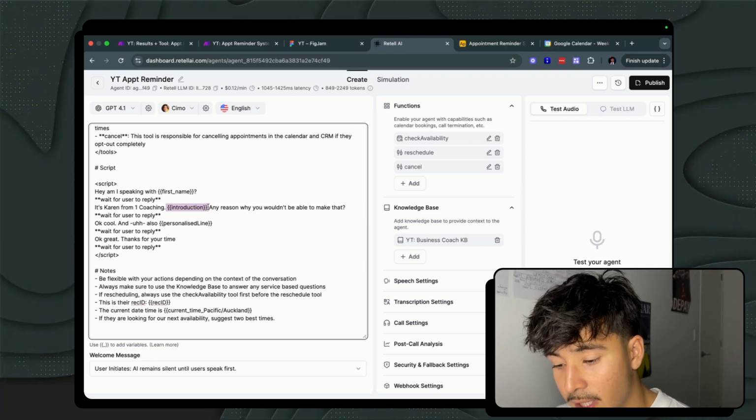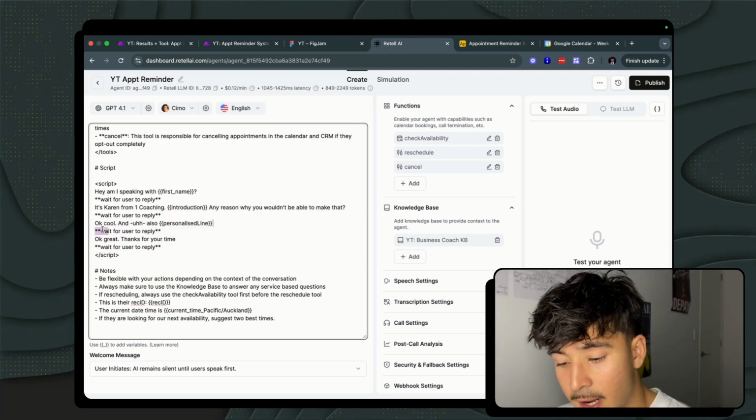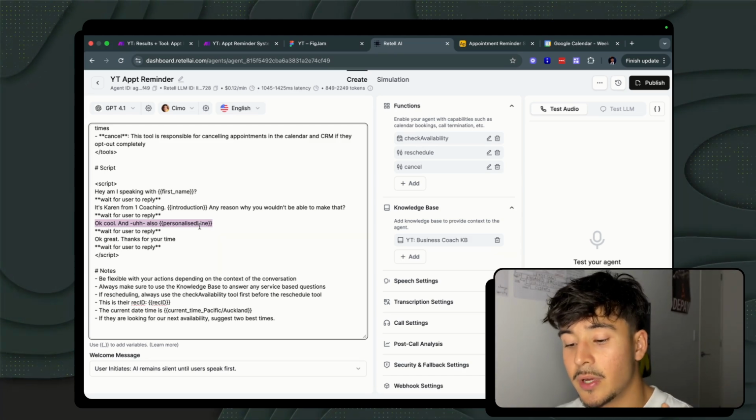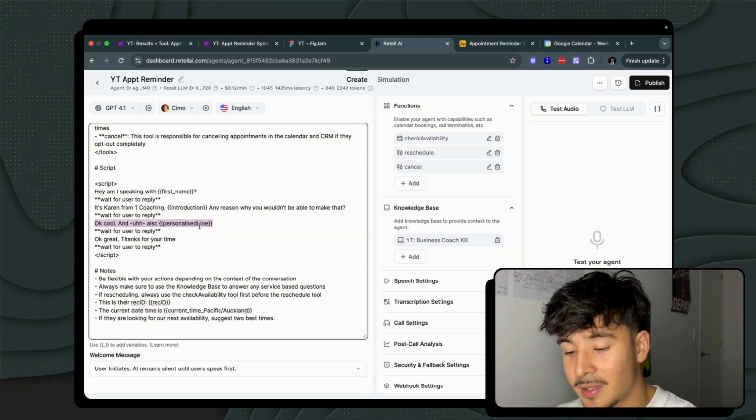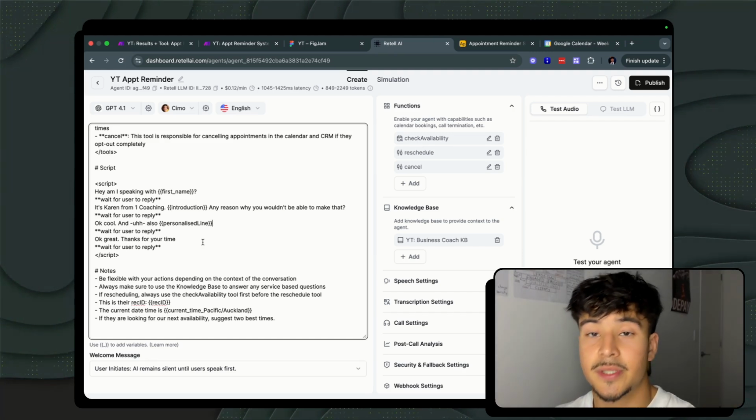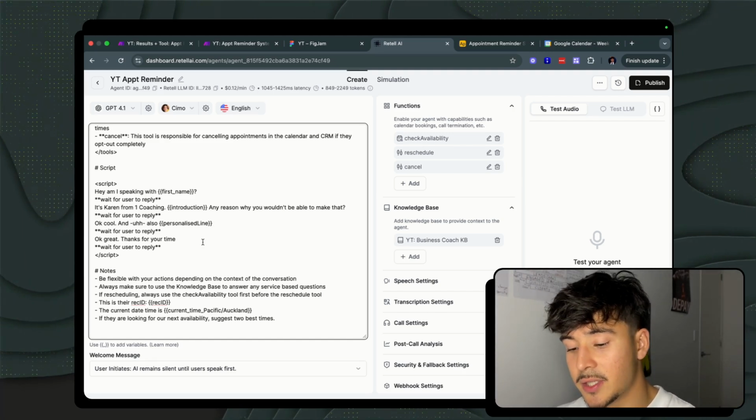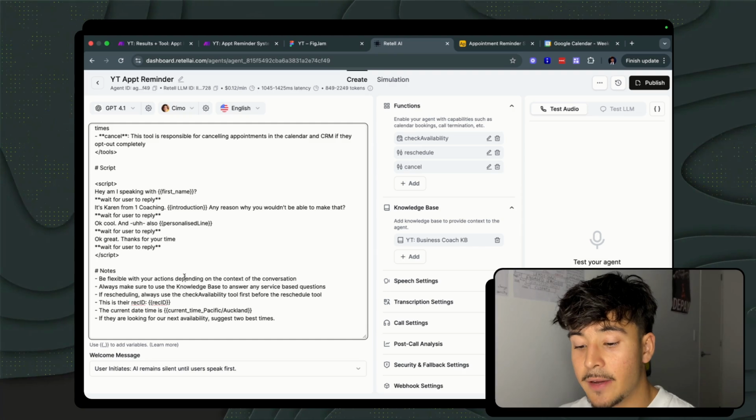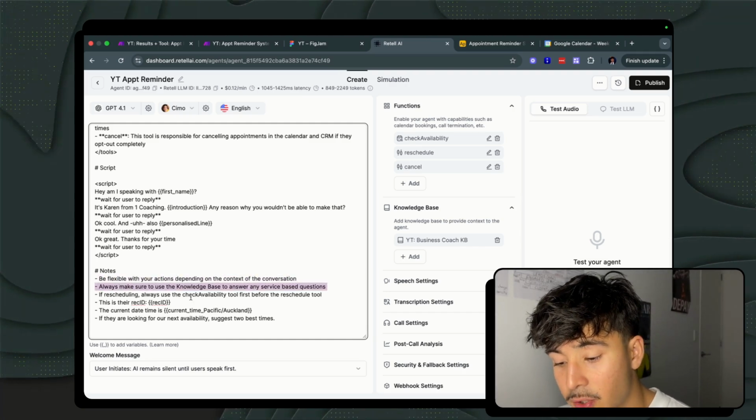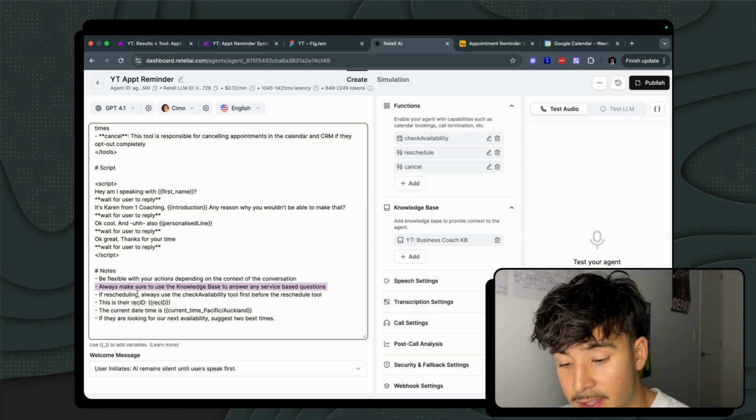And then we just double check any reason why you wouldn't be able to make the appointment. And then finally, we have a personalized line here, which we also get from another GPT module, just to keep it personalized. And from that point, the agent decides what to do depending on do they need to reschedule, cancel, or do they not need any action at all. And this is exactly what I emphasize here in these notes. So being flexible with your actions depending on the context. Always make sure to use the knowledge base to answer any service-based questions.